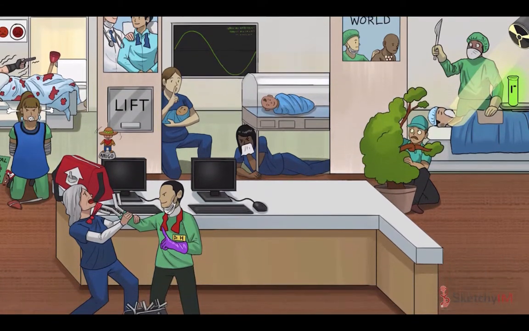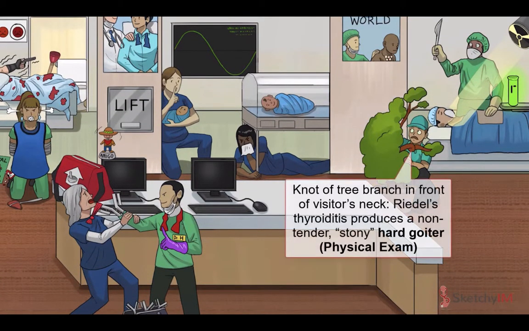Finally, remember our fibrous thyroid ficus? Well, the knot in this tree branch, conveniently located in front of our hiding guy's neck, represents the stony, hard goiter seen in Riedel's thyroiditis. Like Hashimoto's and iodine deficiency, the goiter in patients with Riedel's is also non tender. Those are your non tender goiters.